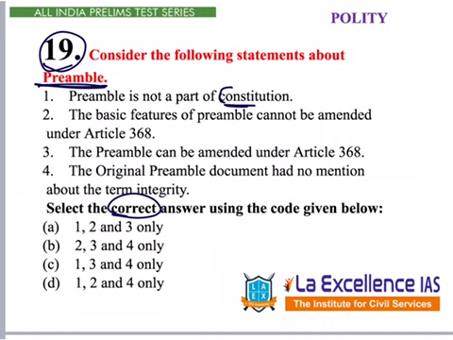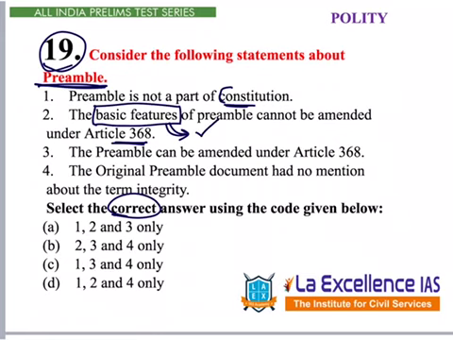Let's go to option 2. The basic features of the preamble cannot be amended under Article 368. This basic features is part of Keshavananda Bharati judgment, where Supreme Court told basic features of any part of the constitution cannot be amended under Article 368. So this is correct.